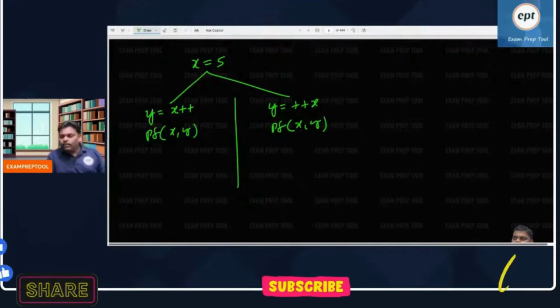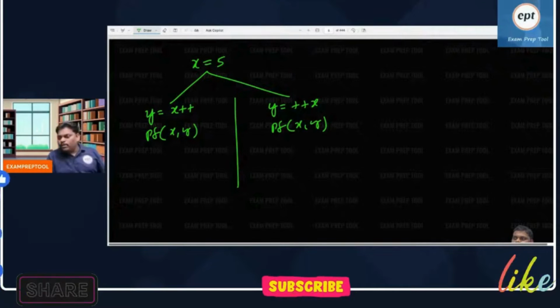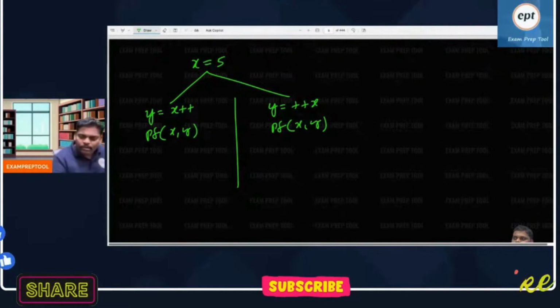What is the right? Priyoshi said 65, 66. Ashwini said 65, 66, right? 65 for the first one, 66 for the second one. Okay, let's see. Priyoshi is saying 65 for the left, first one, and 66 for the right one. I will try everyone.